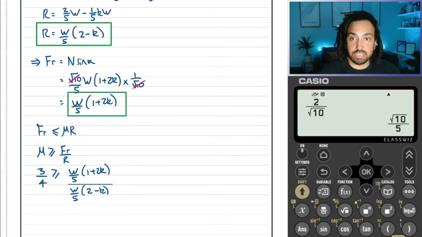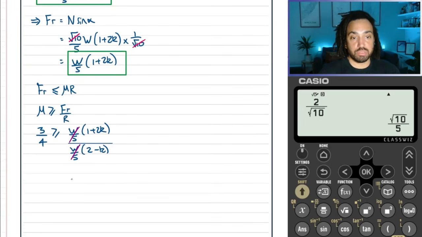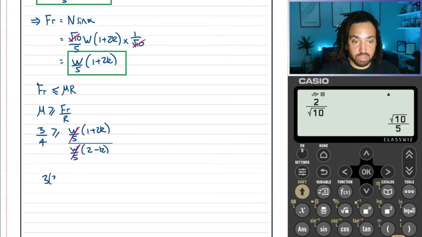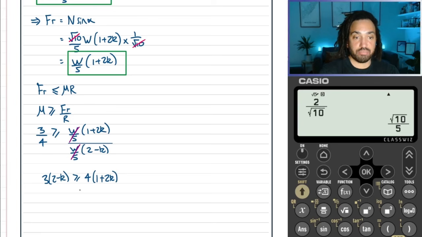Okay, great. So now we can cancel and cancel. And then we can cross multiply. So we get 3 lots of 2 minus K is greater than or equal to 4 lots of 1 plus 2K.